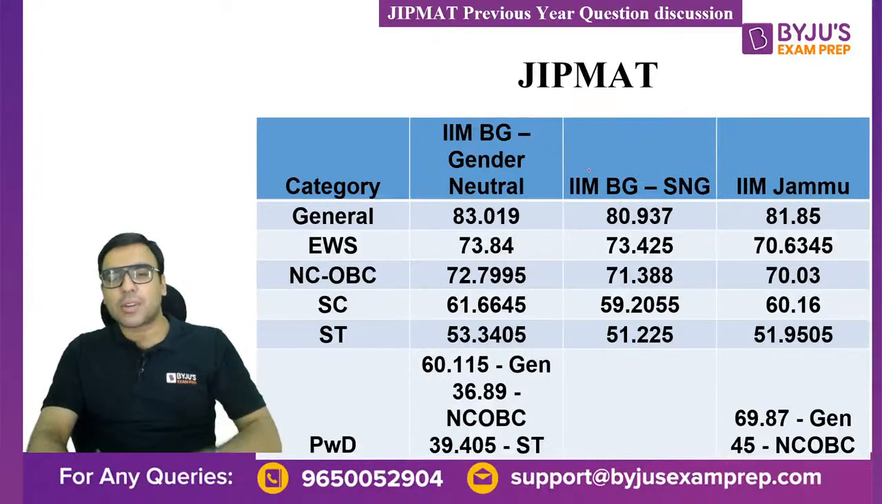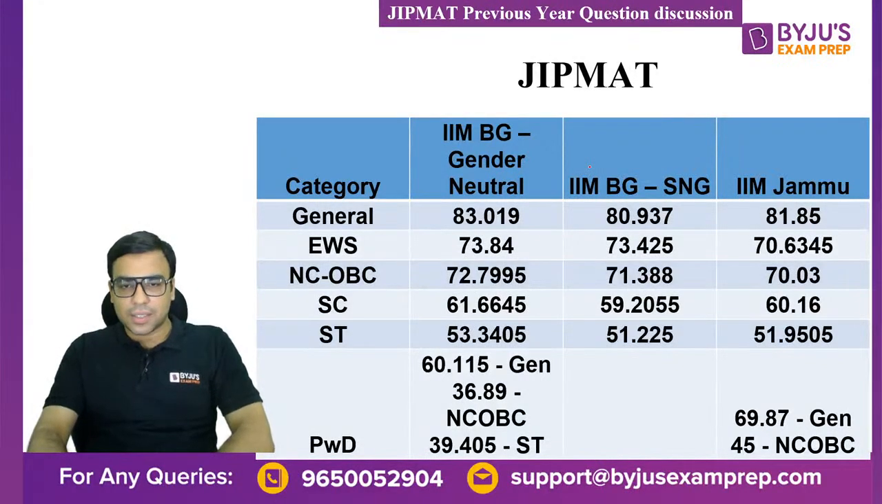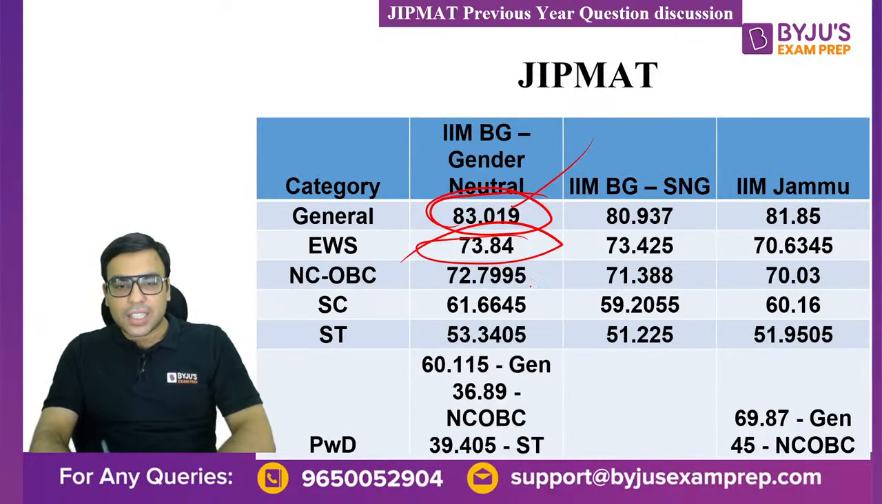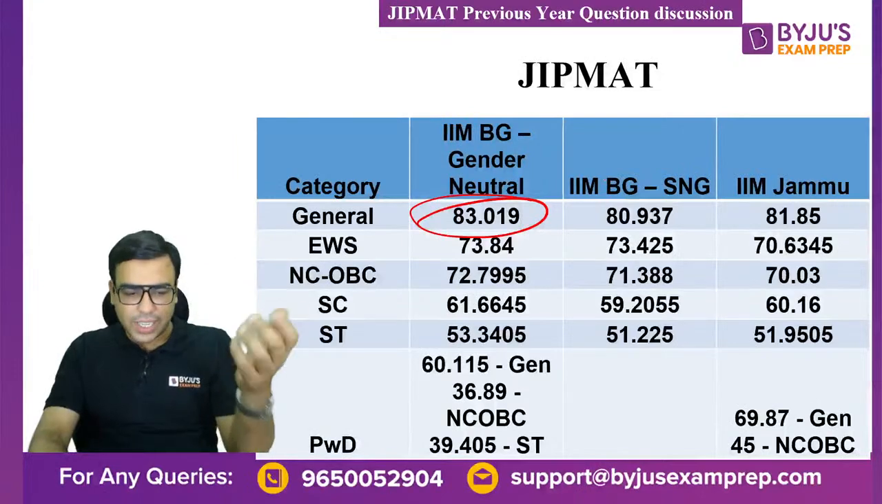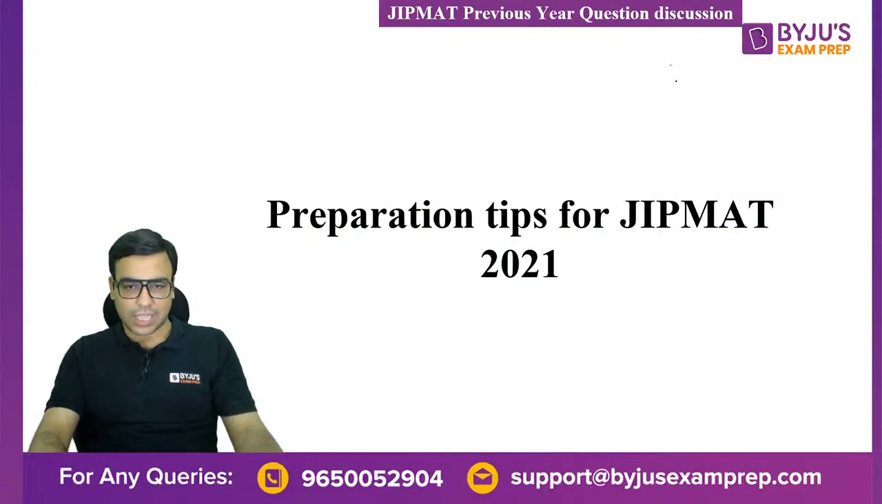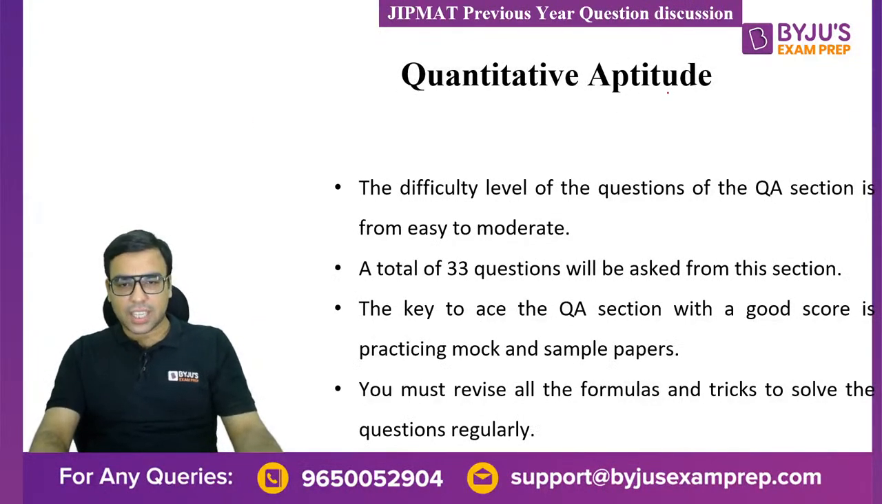So these are some of the IPMAT cutoffs. For the gender neutral, meaning general category, it's somewhere around 83, then EWS is 73, and then you can see the other categories also. So just have an idea that you need to get around 83, and if you are getting 80 plus or 85 plus, that is a good score. That is what I want to say. So the rest you can go through.